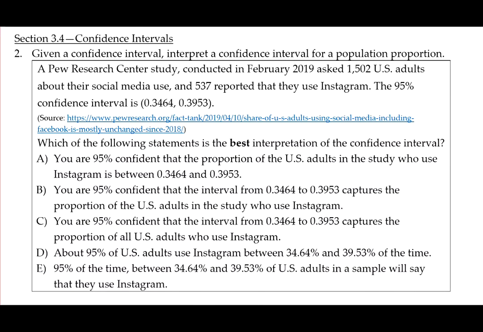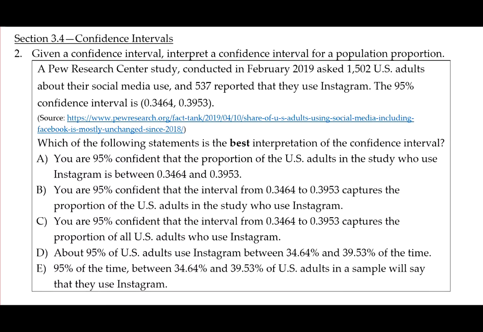Our confidence is in the interval, not in the parameter. The parameter is a number that is some value that exists. We don't know what it is for sure. We're estimating it with this confidence interval. But the confidence that we are talking about is in our calculation of the interval. So this one, answer A, talking about being confident in the proportion, is incorrect.